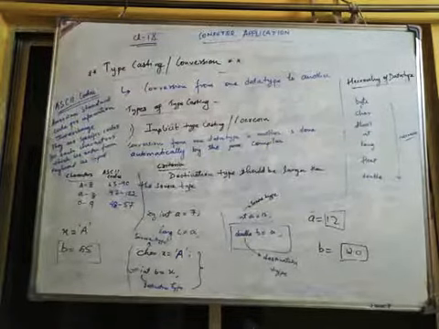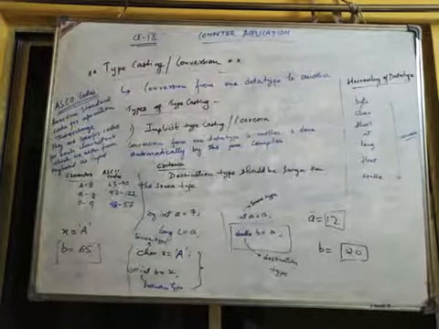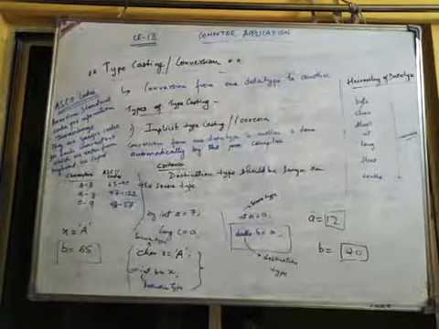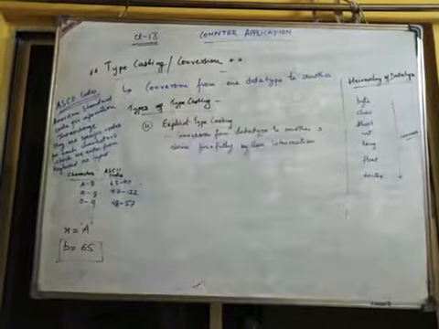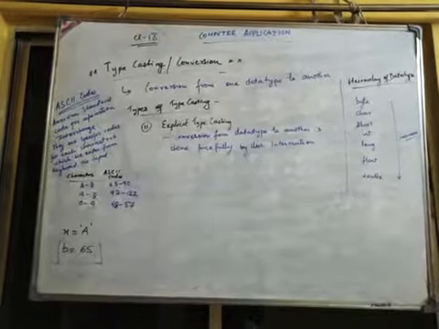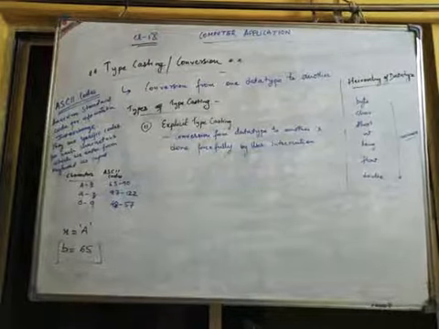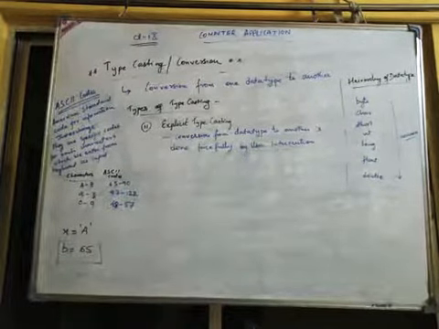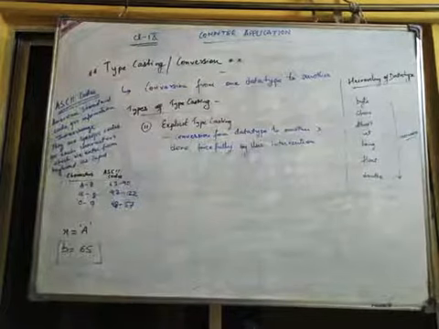Now we discuss implicit typecasting. Okay, the next one we'll discuss is explicit typecasting. So in this, what does explicit typecasting mean? In explicit typecasting, the conversion from one data type to another is done forcefully by user intervention. It is done forcefully by the user.